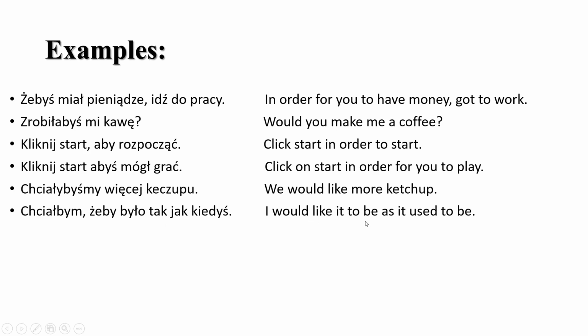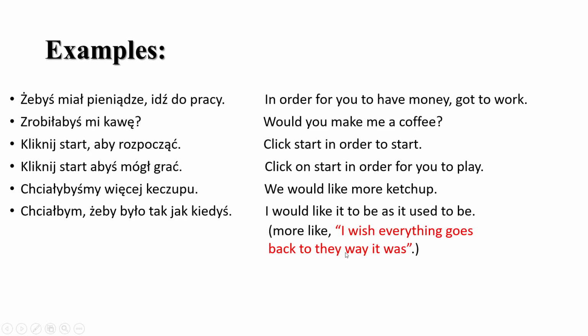I would like it to be as it used to be, but however, this form is kind of weak in English, so I prefer more like I wish everything goes back to the way it was. Sorry for this. Okay, so I want you to focus on something.